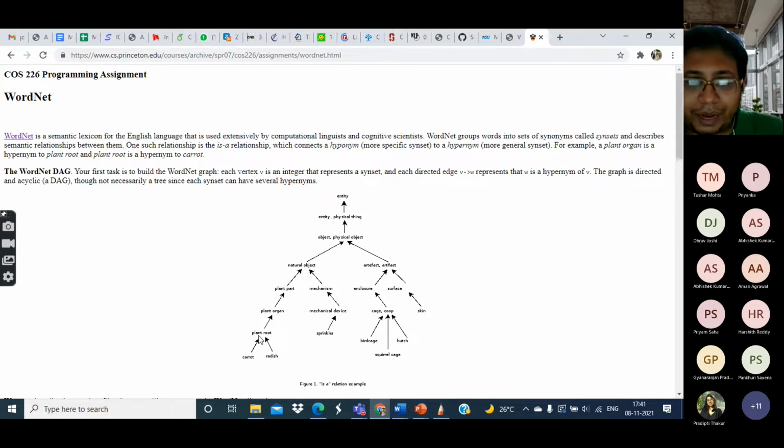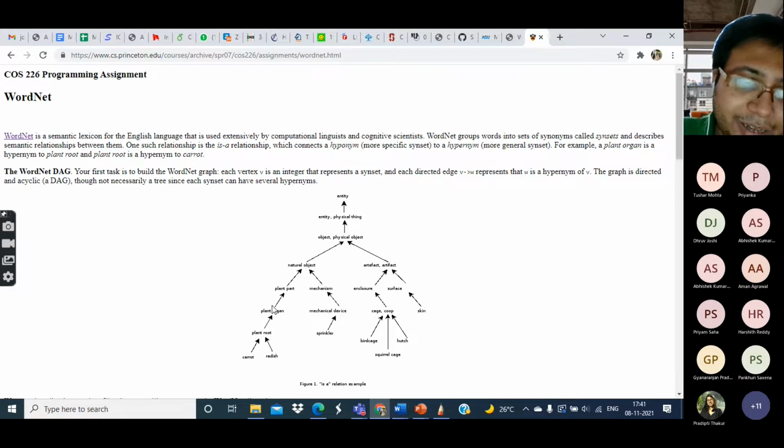From plant root there is another 'is a' relation to another phrase, plant organ. So plant root is a plant organ, plant organ is a plant part, is a natural object. But then again, there are many other things also which are natural objects. For example, as they have written in this case, sprinkler. What is a sprinkler? A sprinkler is a mechanical device. A mechanical device is a mechanism.